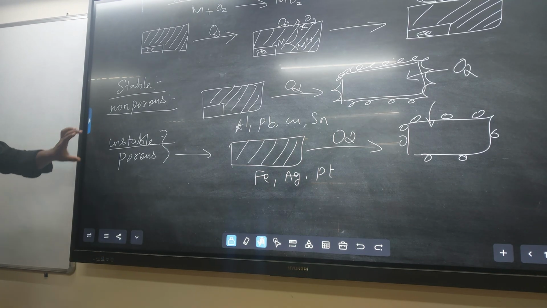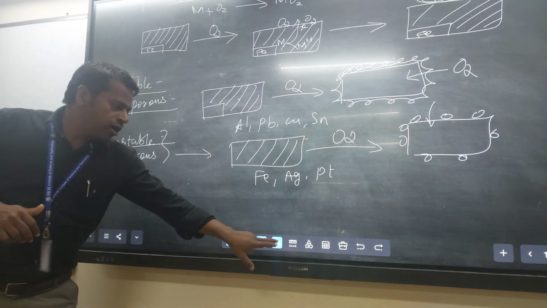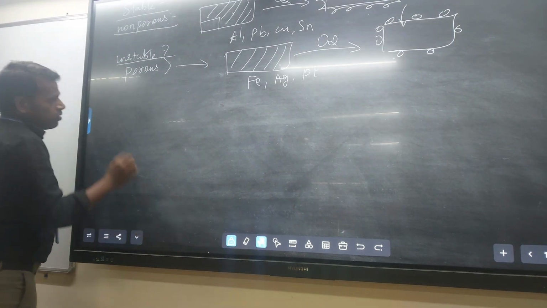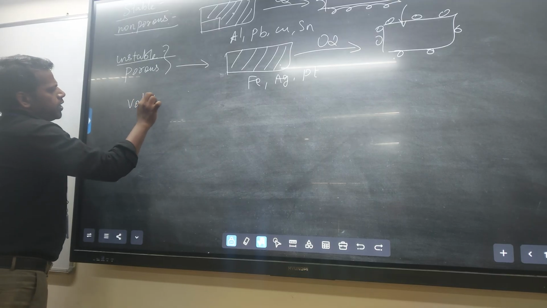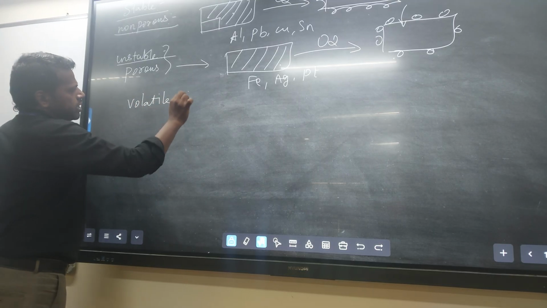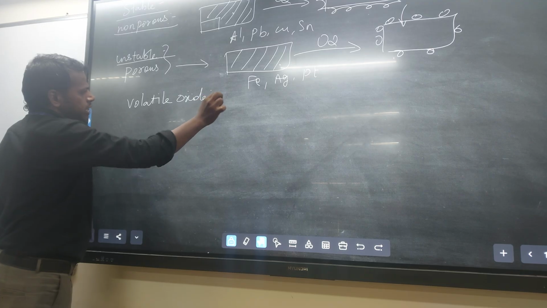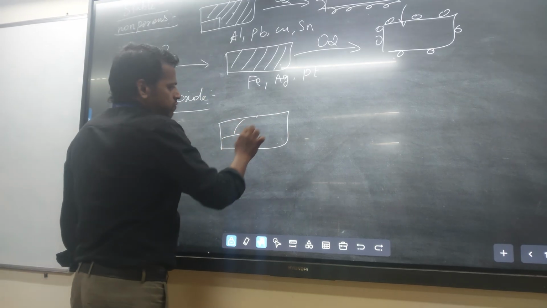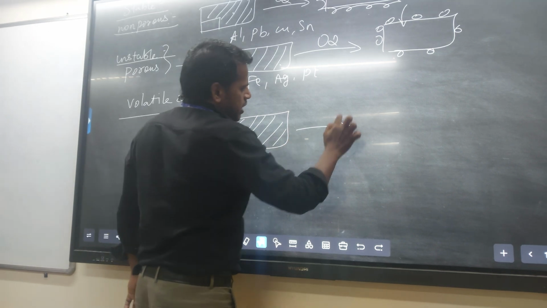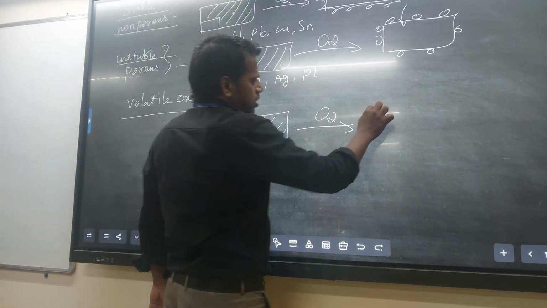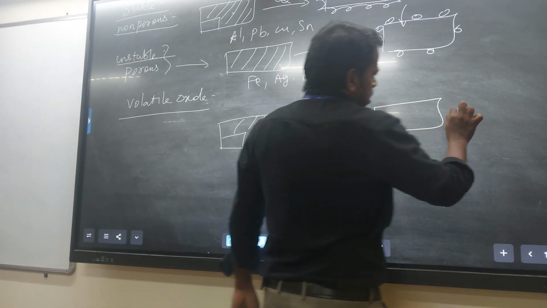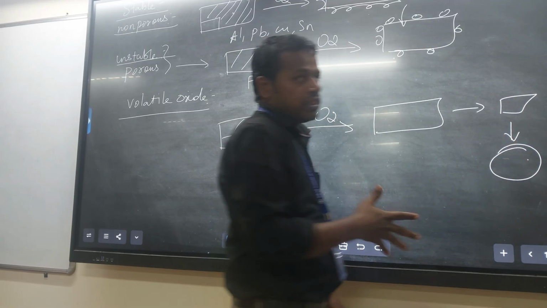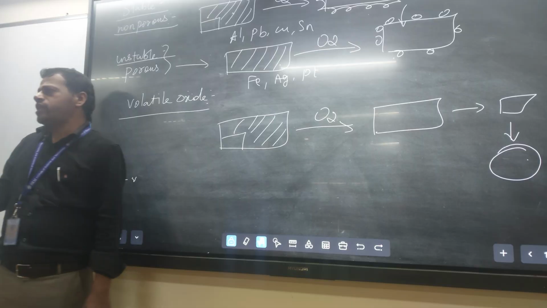Okay, the next one is the volatile oxide layer. Volatile oxide layer means if a fresh metal surface is there and it is in contact with environmental oxygen, the corrosion happens continuously. After a particular time, there is no metal left.